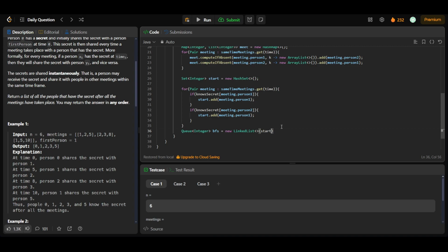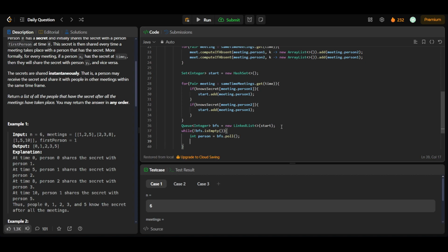So we'll just pass the start into it, and then while not my bfs dot is empty, what I have to do is int person, that will be equal to bfs dot poll, my current person who knows the secret, and then I'll pass it on to all the persons the current person is having the meeting with.